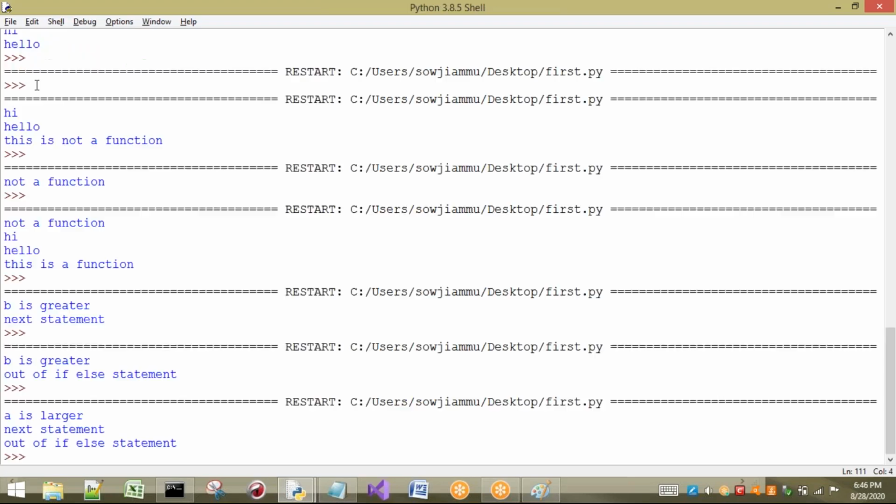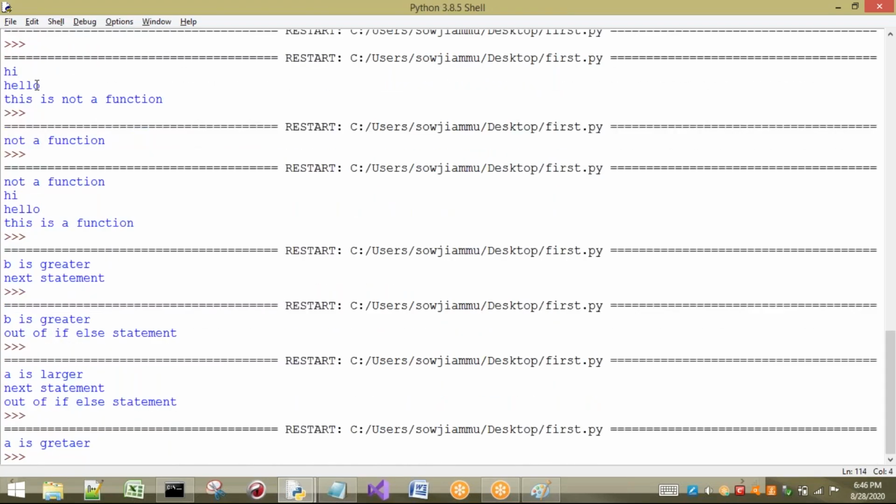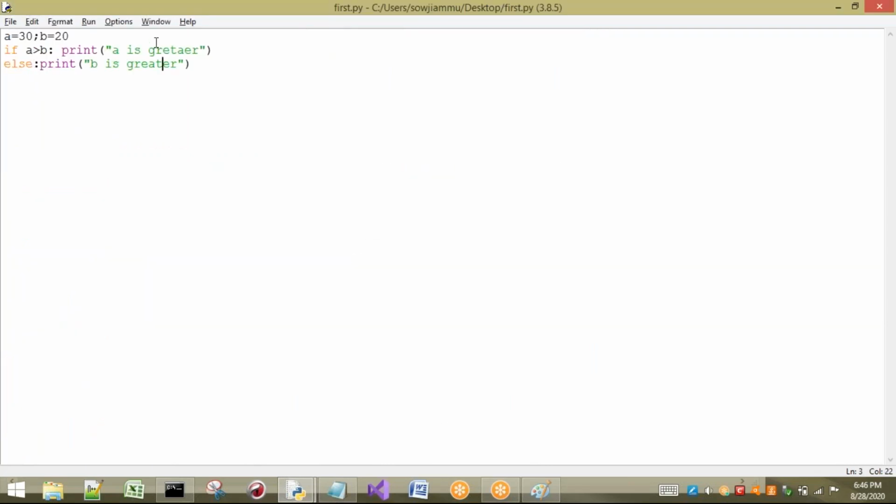Right, now see what happens. The answer is "a is greater." That means we can also write single statements this way, but to not make things complex, we are going to write separately. So better to write in this way if you have a group of statements. If you have single lines, placing the statement beside else is also no problem.